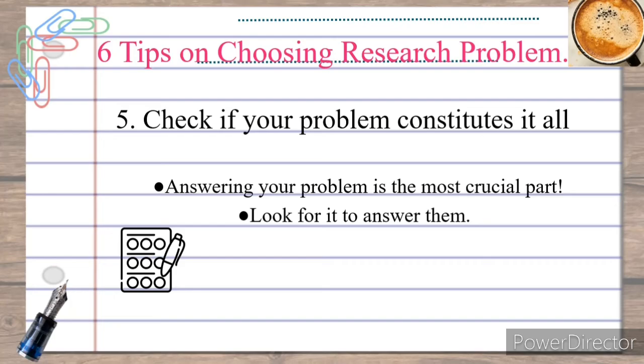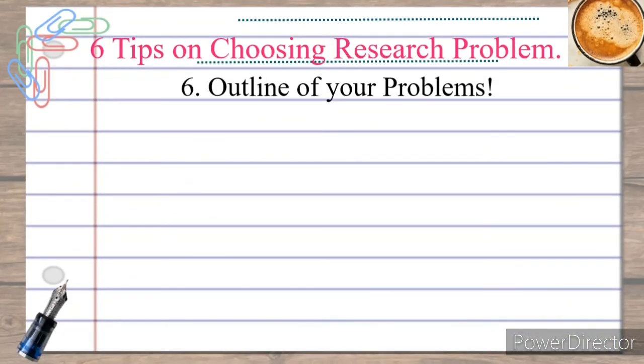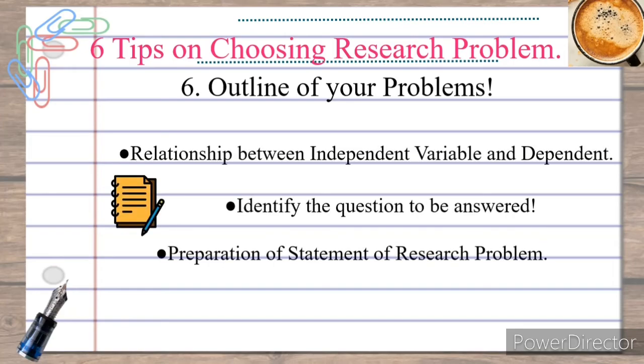Number 6. That is the outline of the paper. Here we sum up all the above steps in a further 3 points. Firstly, your problem should establish a relationship between independent and dependent variables. In our case, we can say the Maharashtra education system is related with gender. Second, identify the question you would answer. I would answer the question, does the Maharashtra education system need change? Finally, a problem statement shall be drafted.